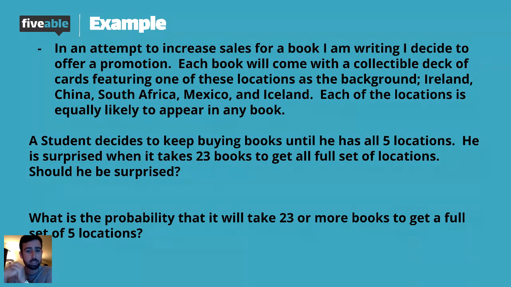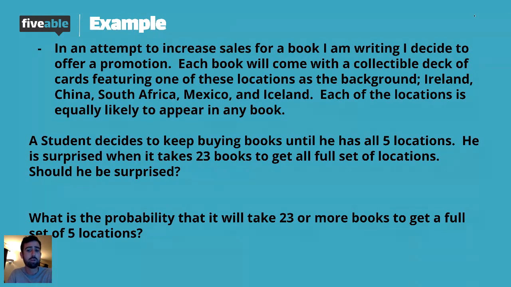One of my students came back to me and wanted to get all 5 locations. He was surprised when it took 23 books to get the full set of locations. Should he be surprised? So this is a chance process that we're going to try and simulate to see, hey, is there something fishy going on? Like maybe this person isn't actually putting the same amount of each deck of cards in here. Or maybe Mr. Durkin, since his dad's from Ireland, is really favoring Ireland and putting a whole bunch of Ireland decks in there. So here's how we do it. And I'm going to go to my calculator.